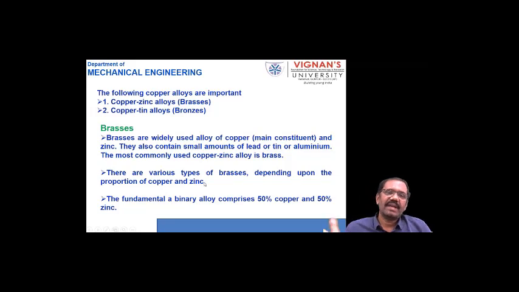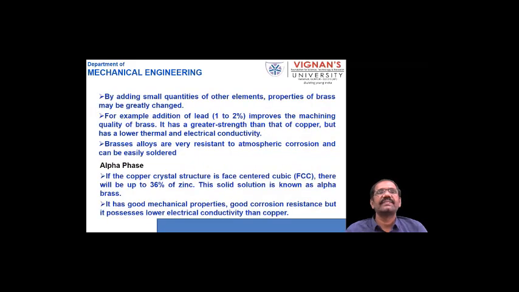I told you we can get a wide variety of alloys with a wide variety of properties when the percentage of alloying elements is changed. In the iron carbon diagram, we discussed different types of steels and cast irons. The fundamental binary alloy comprises 50% copper and 50% zinc. What is a binary alloy? They are completely soluble in the liquid state as well as the solid state.